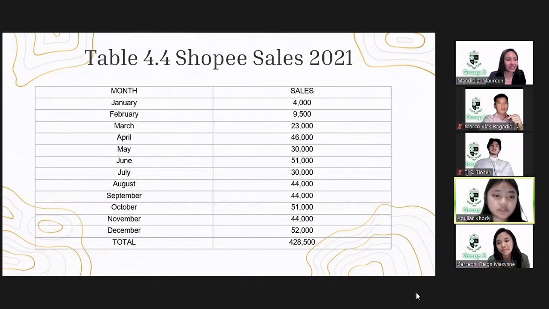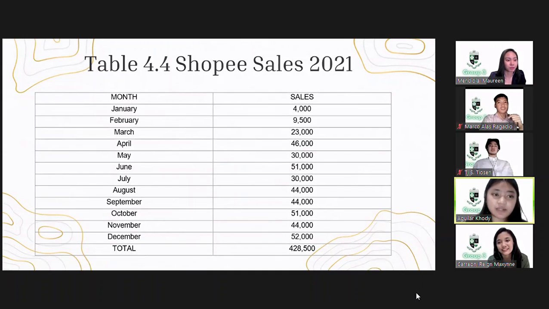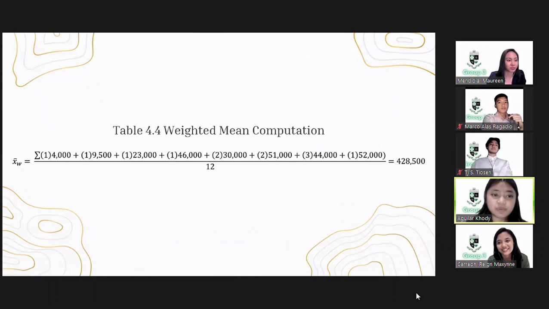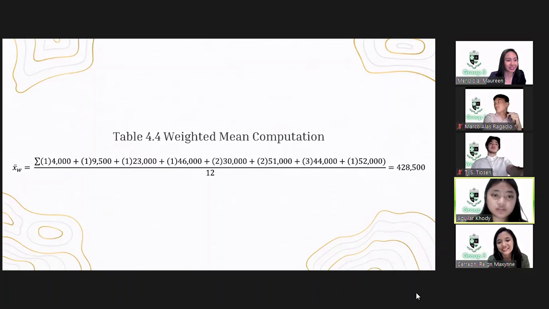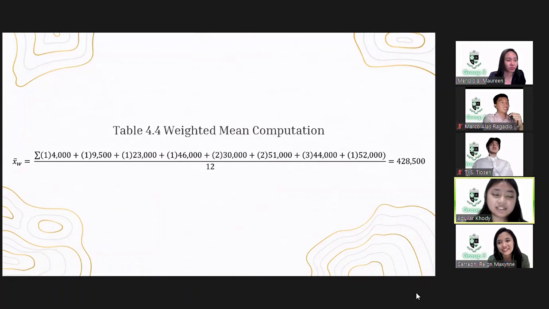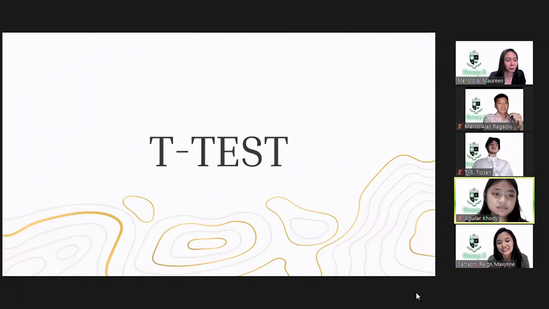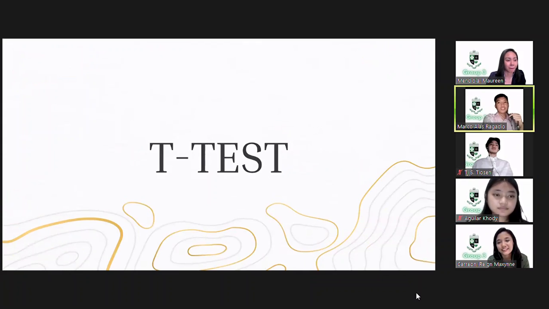Table 4.4 Shopee sales. The business is about gourmet foods. The total sum of the sales of gourmet food in a year is 428,500 pesos. The business owner does her business through the Shopee platform to reach those customers in other parts of the country. The Shopee platform also offers add-on deals, sales, and discounts. Here is the thesis computation and the table of sales and variance.